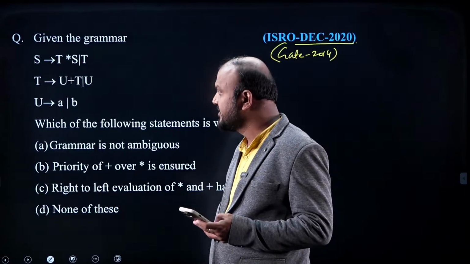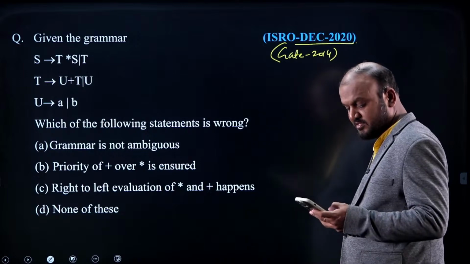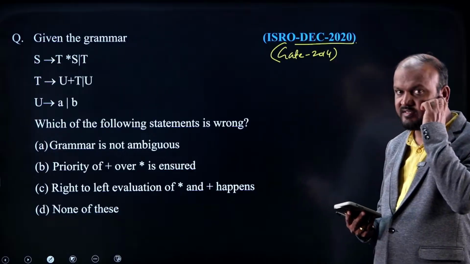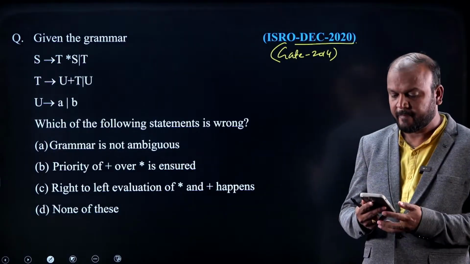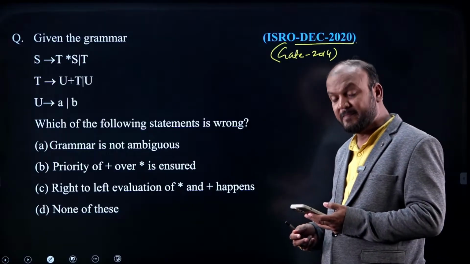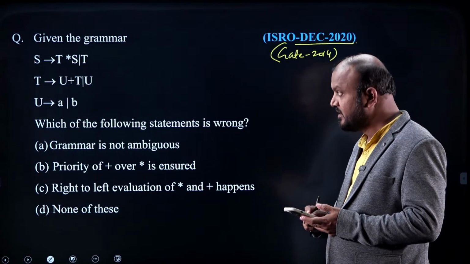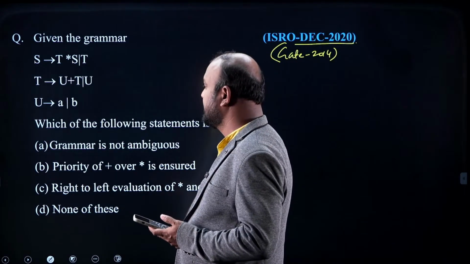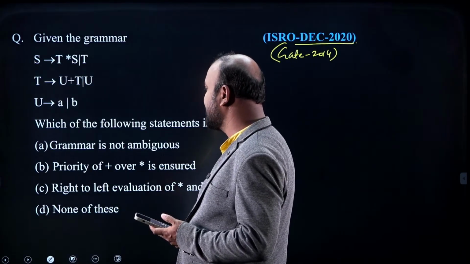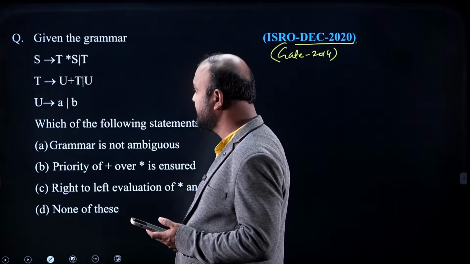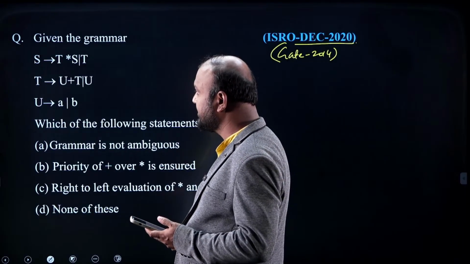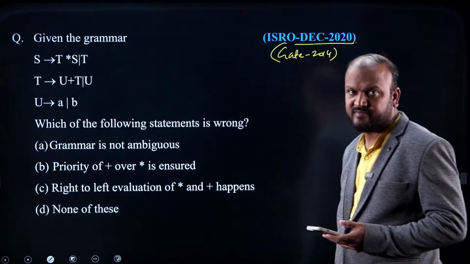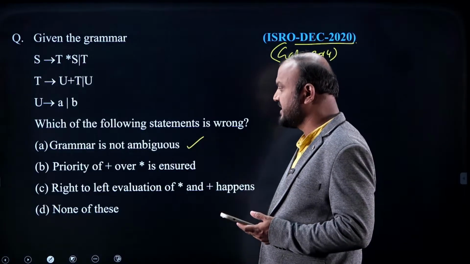Given the grammar, which of the following statements is wrong? Tell me. Grammar is not ambiguous. Whether it is ambiguous or not, we can't say right now. How can we say? Because to verify ambiguity, we don't have any algorithm. So I'll keep this statement aside.